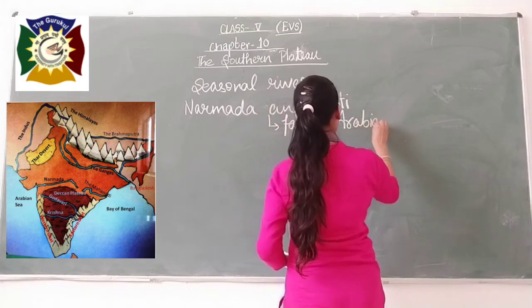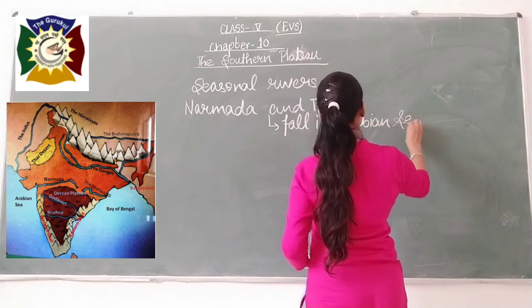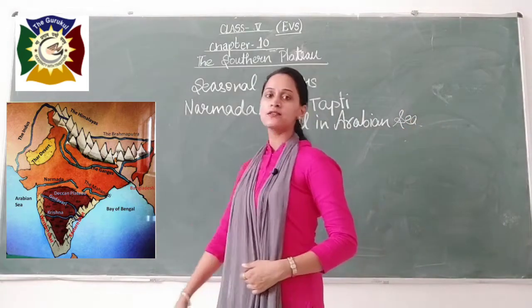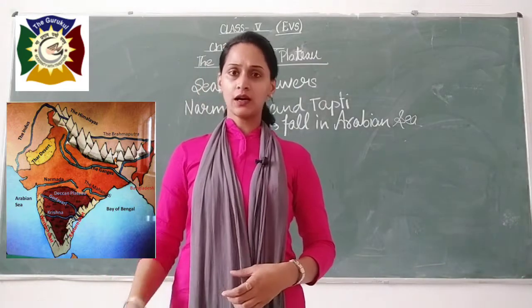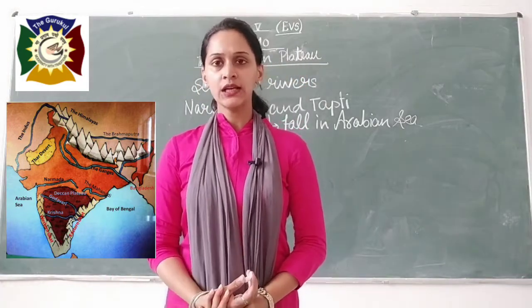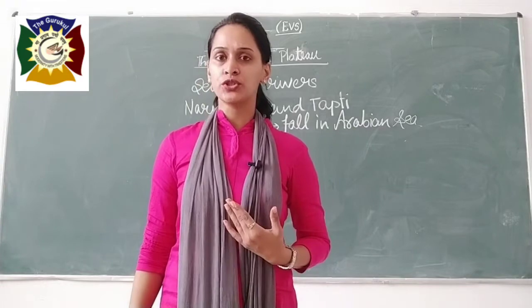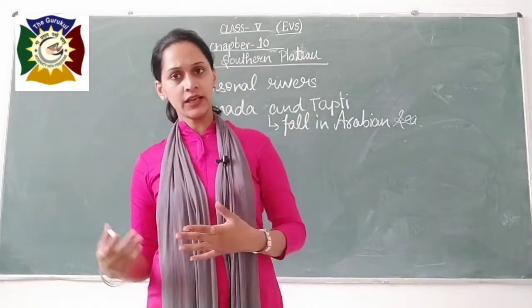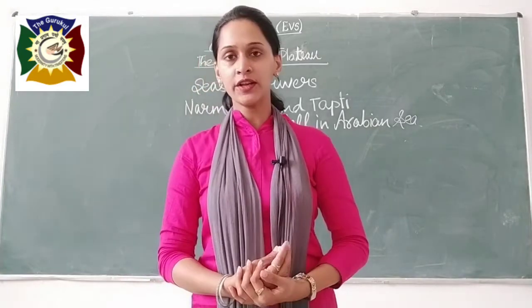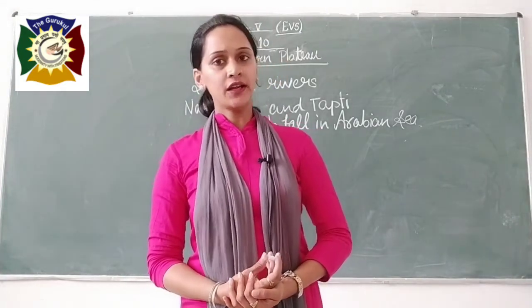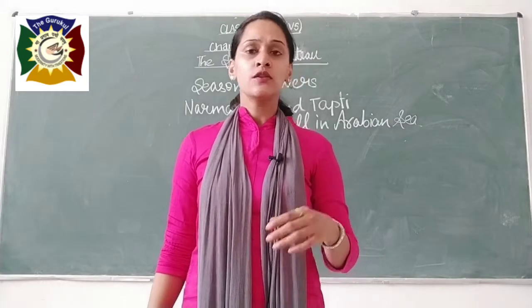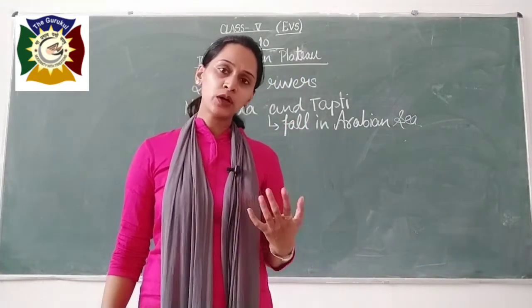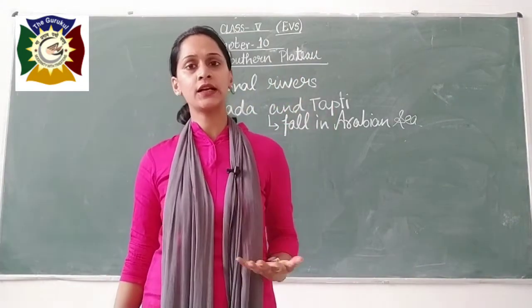As soon as you understand the difference between these, you know that we have three oceans. You must know in which region which ocean is located: where is the Bay of Bengal, where is the Indian Ocean, and where is the Arabian Sea. As soon as you get to know their locations, the things will get clear to you automatically.